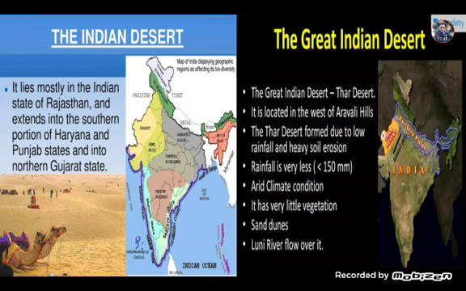The Thar Desert forms due to low rainfall and heavy soil erosion, while low rainfall is due to the existence of the Aravalli Mountains. Rainfall is very less, less than 150 mm. Arid climatic condition is there in the region. Very little vegetation. Sand dunes are found in the Indian deserts, and the only river of the Great Indian Desert is the Luni River, which flows over it.